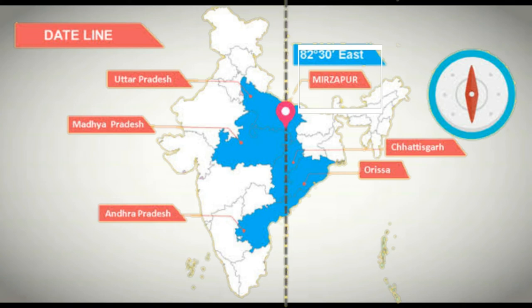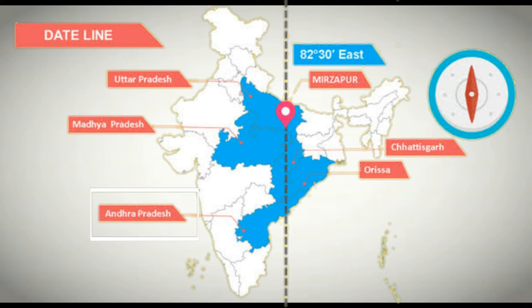The first state is completed. The second one is Madhya Pradesh. Remember, the name Madhya means center. So whenever any line is passing from the center of India, Madhya Pradesh will automatically come. Then the next one is the baby of Madhya Pradesh, that is Chhattisgarh. The fourth one is Odisha. And the fifth very important state is Andhra Pradesh. Remember, one more very important option is there, the baby of Andhra Pradesh, that is Telangana.